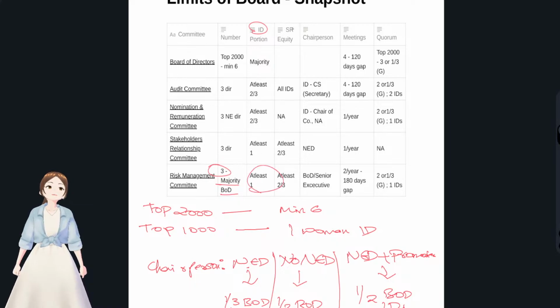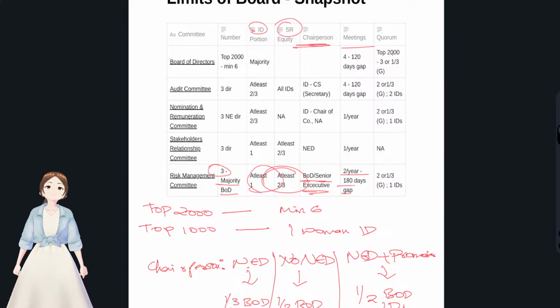If it is a company having superior right equity shares, then at least 2/3 have to be independent directors. And the chairperson of this risk management committee could either be a board director or a senior executive. And the meetings, they have to meet at least twice in a year, and the maximum gap should not be more than 180 days.